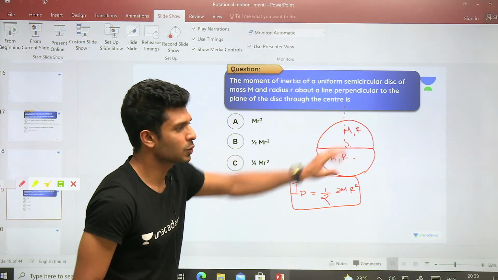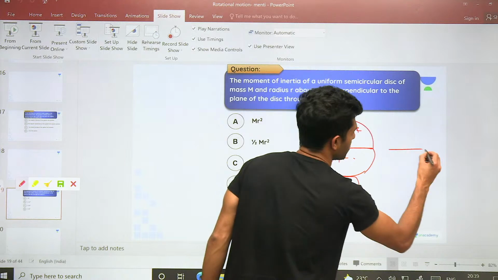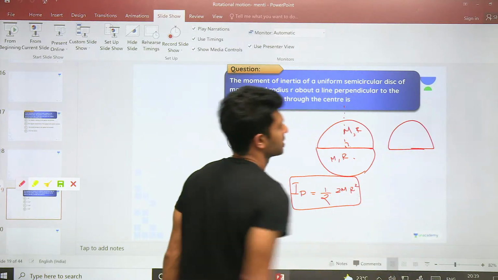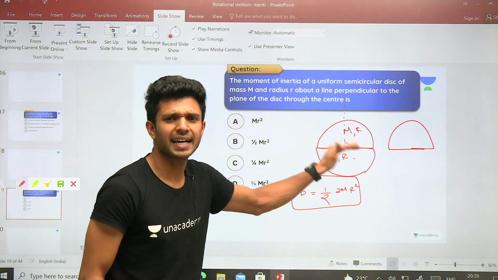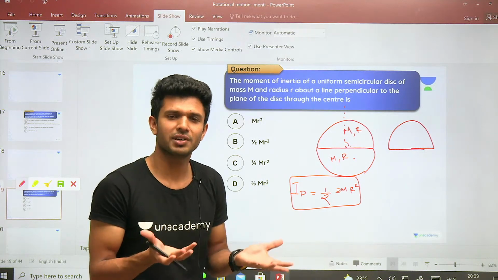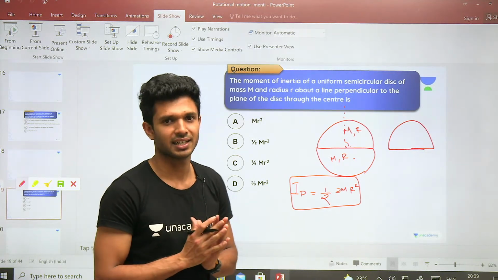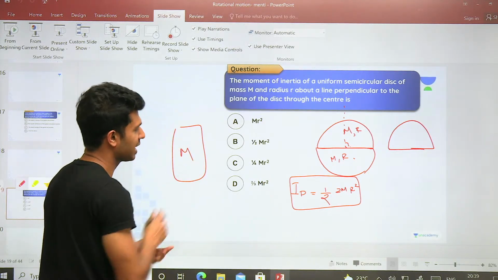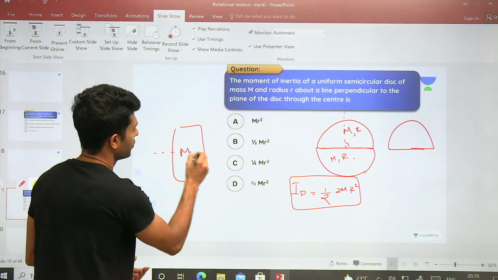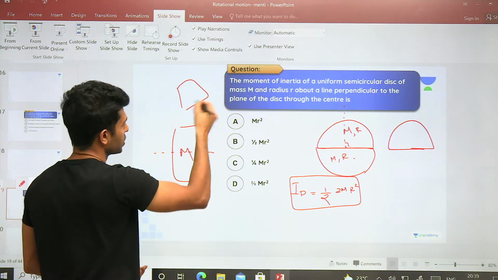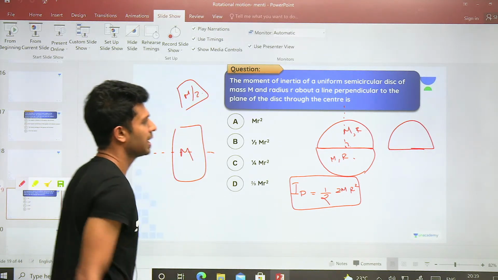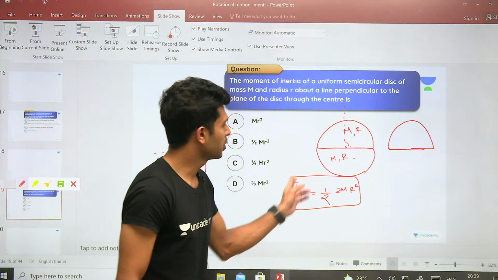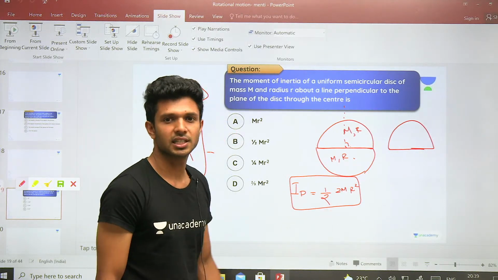So if this is the total moment of inertia, what will be the moment of inertia of this semicircular disk? Exactly half. Moment of inertia is the analog of mass, है ना. So if you are having this bigger mass, if it is having a capital mass of M, if you cut exactly into half and someone asks you what is the mass, how much will it be? M by 2. Similarly, the total moment of inertia of the entire disk is this much.